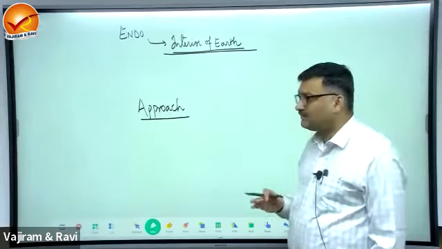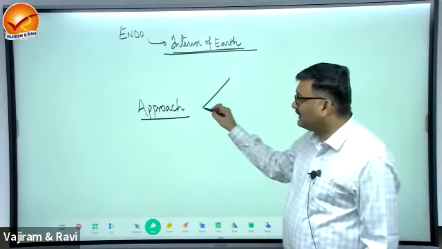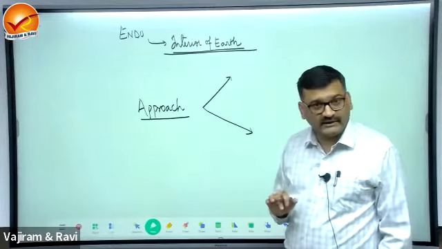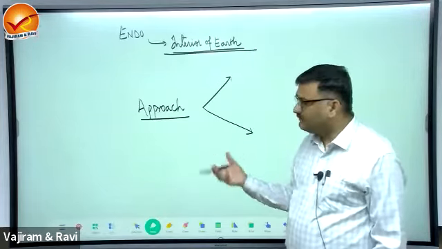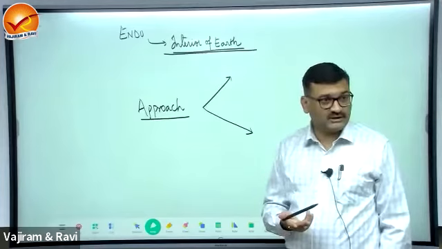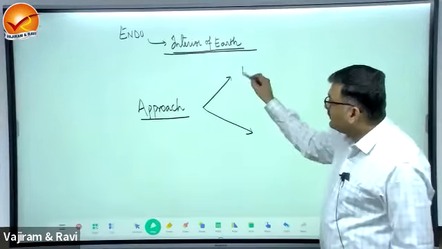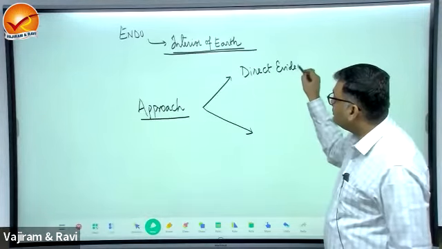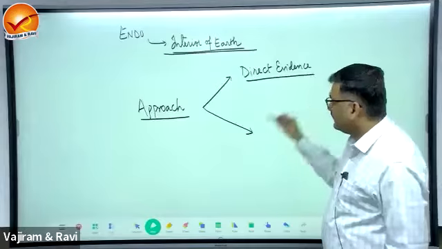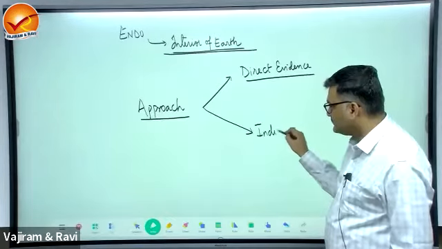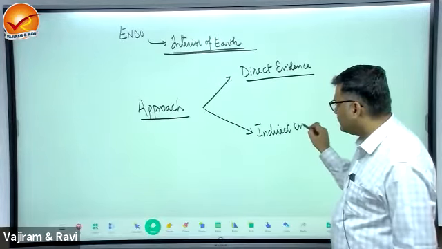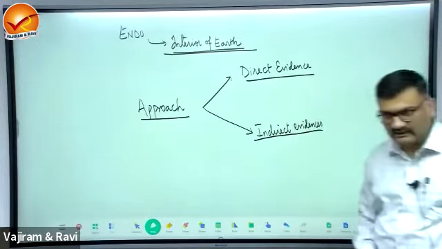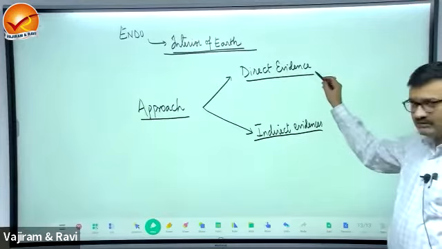In such an environment, is it possible to collect the data directly from the interior of the Earth? So here we have developed two methods to study the interior. First is through direct evidence, and second is indirect evidence, direct and indirect evidence.